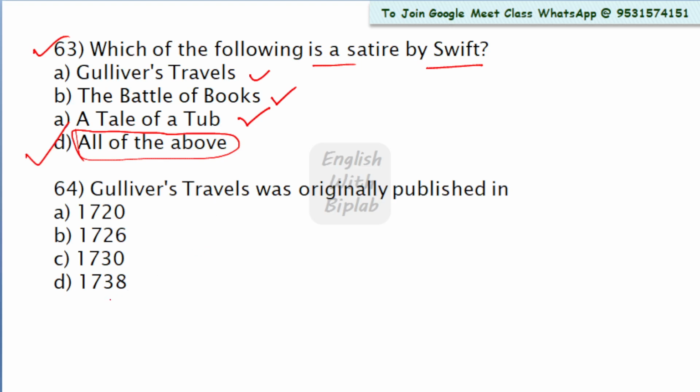Now come to question number 64. Gulliver's Travels was originally published in... These are some books which are quite important for your preparation in different competitive exams where English literature is part and parcel. So books like Gulliver's Travels, Pamela, their date of publication should be kept in mind, should be remembered. Here the right answer is option B, 1726. It was originally published in 1726.